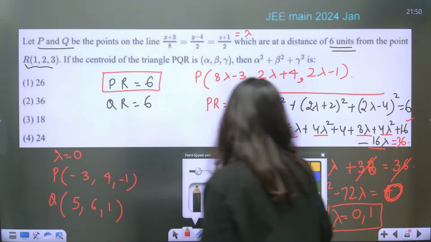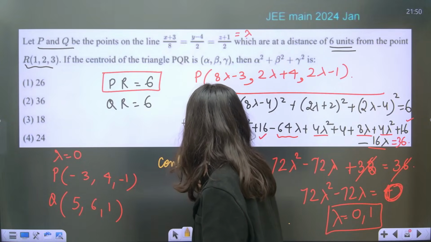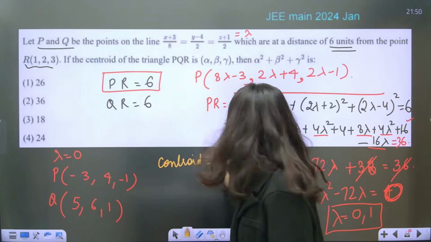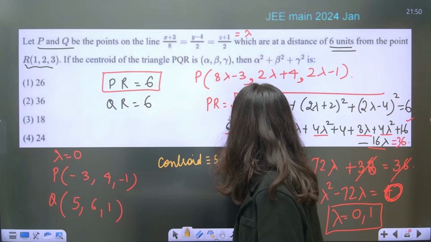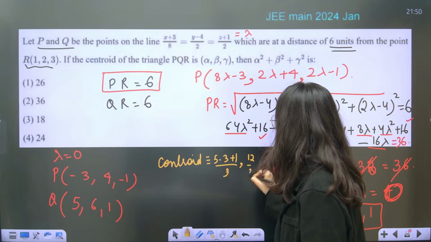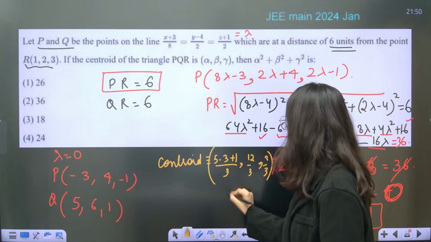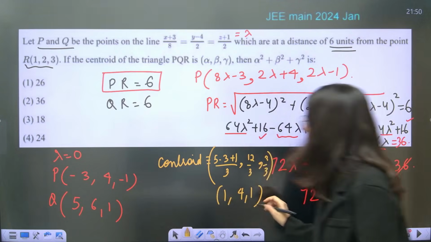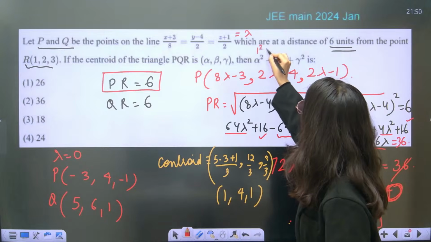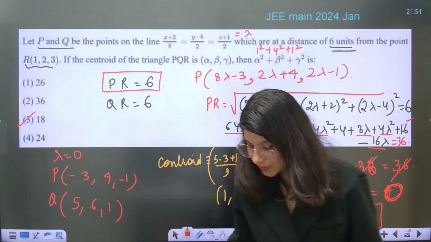Now centroid of the triangle, P is right here, Q is right here. Centroid will be what? So centroid in the chat box, guys. Centroid 5 minus 3 plus 1 by 3, comma 6 plus 4 plus 2, 12 by 3, comma 1 minus 1, 0, 3 by 3, and this is 2 plus 1, 4, 1. This is your centroid 1, 4, 1. So 1, 4, 1 square. Now you have to just put it here. 1 square plus 4 square plus 1 square. So 16, 17, 18. Option C, absolutely right.